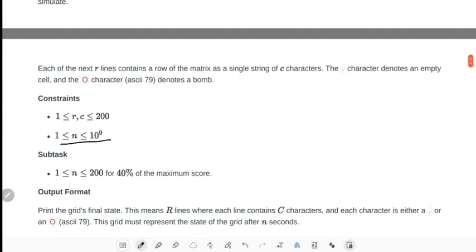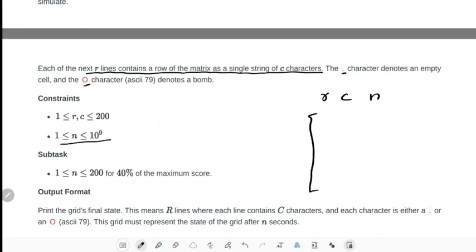And one more thing, it is given that the next R lines contain a row matrix as a single string of characters. The dot character denotes an empty cell and O represents a bomb. Means R, C, N, and there will be R rows, each of length C, represented with dots and O's.